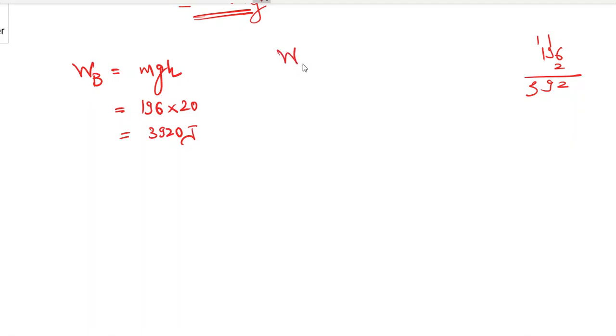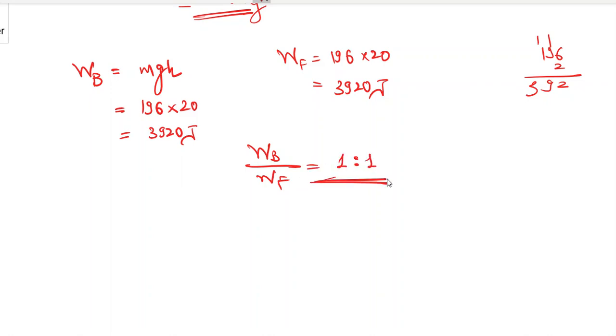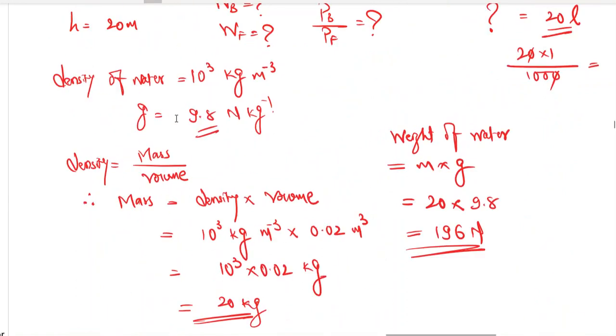What is the work done by the father? Same, 196 into 20. Same bucket of water he is lifting by the same height. So 3920 joule. So what is the ratio of work done by boy to work done by father? It will be 1:1.